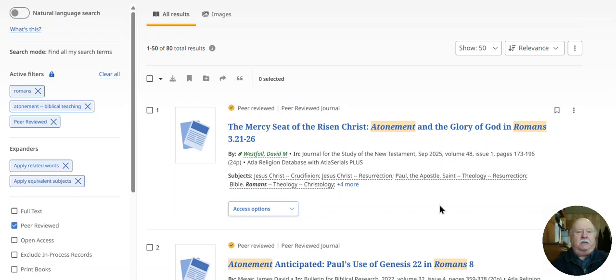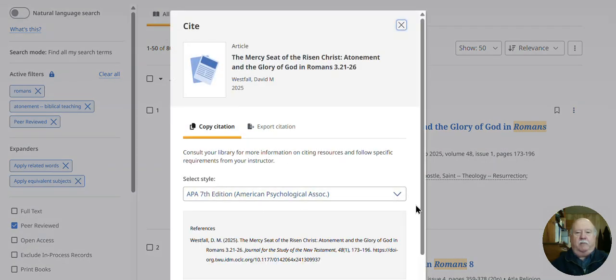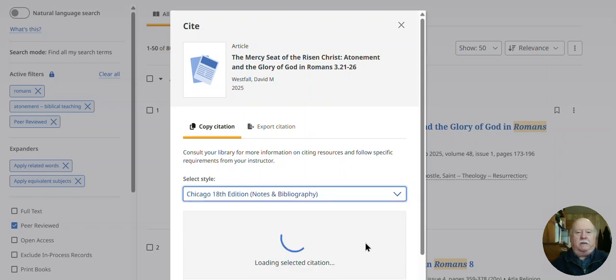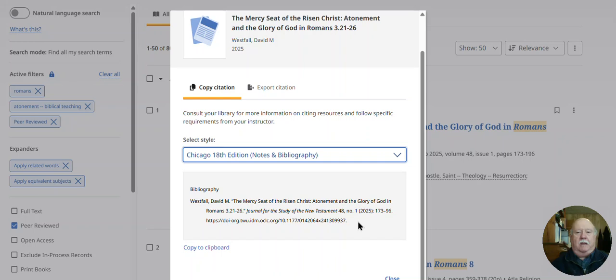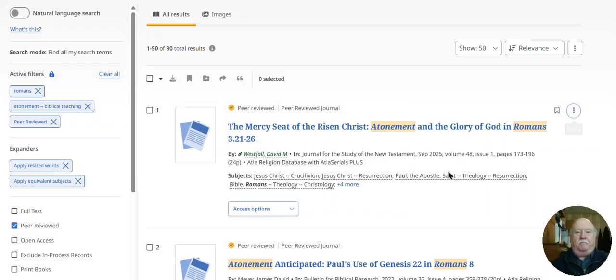What about citations? You want to cite these things, and you don't want to have to write out your full citations in whatever format you're using. In order to do that with an individual article, go up here on the right. There are 3 dots, and under that it says Cite, and we can choose our citation format, for example, Chicago 18th edition notes and bibliography. Then you will find the citation right there, and you can copy it to a clipboard and use it.